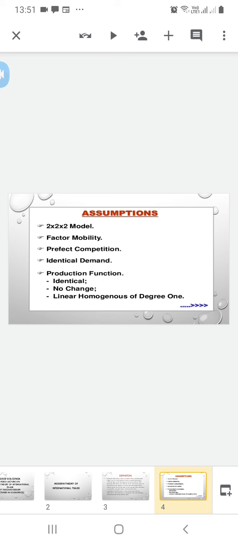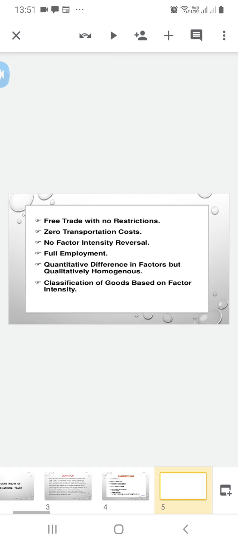Fundamentally, it is the relative scarcity of factors. Commodities which use large quantities of scarce factors are imported because their prices are high, while those using abundant factors are exported because their prices are low.